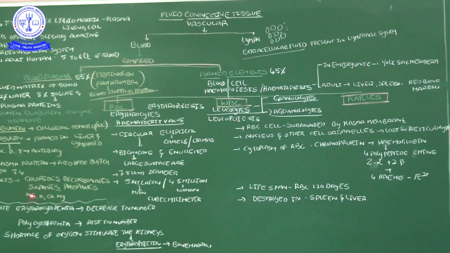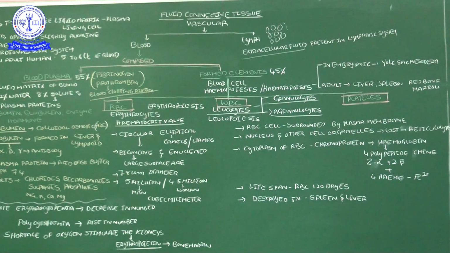Okay, related with sodium, potassium, calcium and magnesium. Okay, these are the things. Along with these substances, clotting factors are also there. Those clotting factors are in inactive form, fibrinogen and prothrombin. From fibrinogen, fibrin will be produced, and from prothrombin, thrombin will be produced. Okay, these are the blood clotting factors.